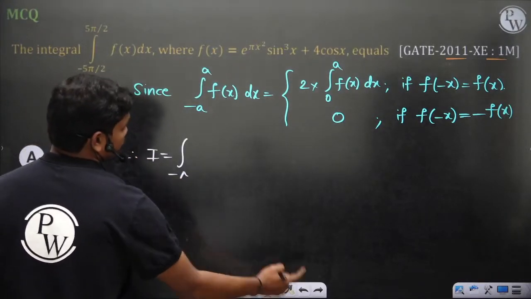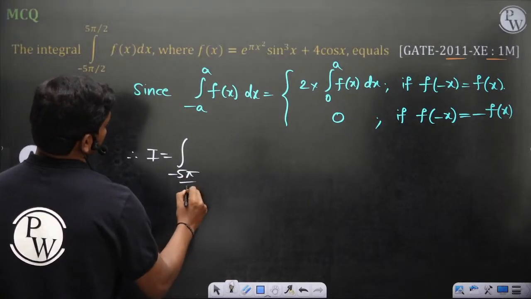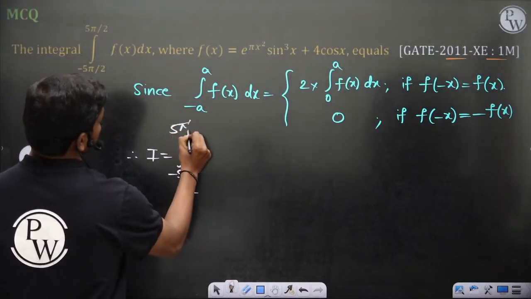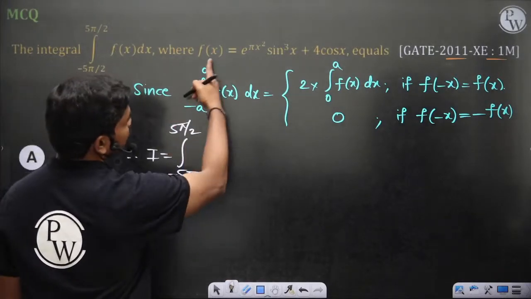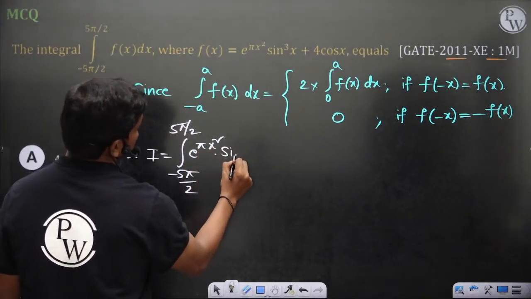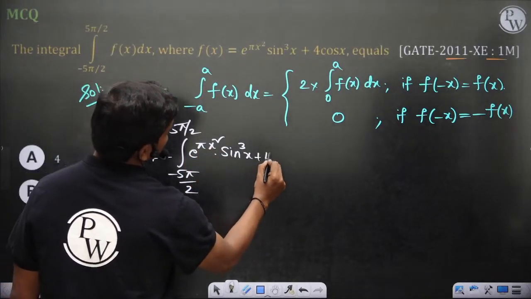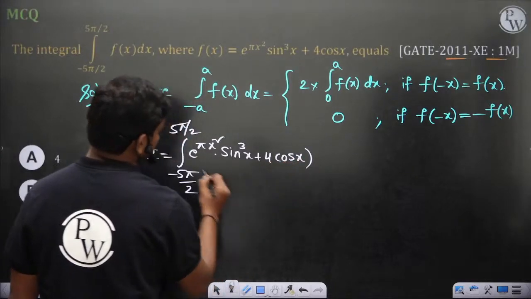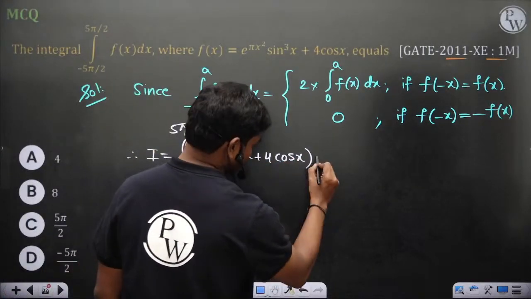Minus 5 pi by 2 to 5 pi by 2 f of x, which is this e power pi x square sin cube x plus 4 cos x dx.